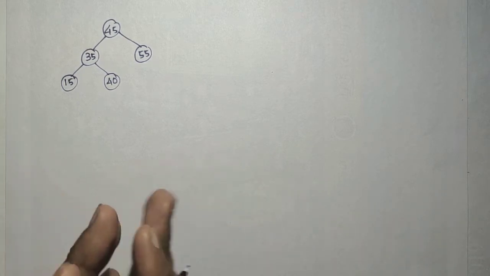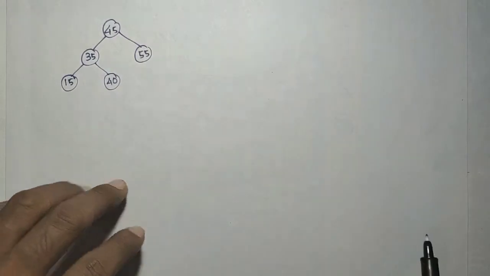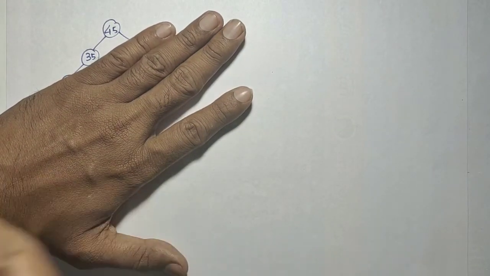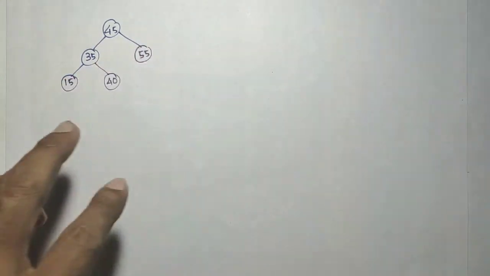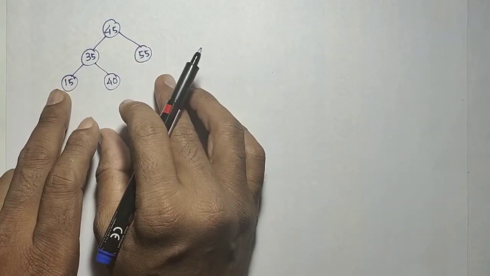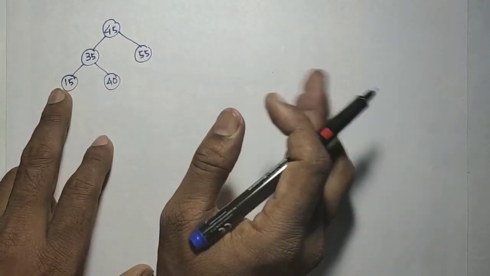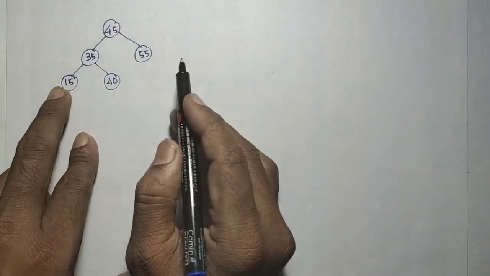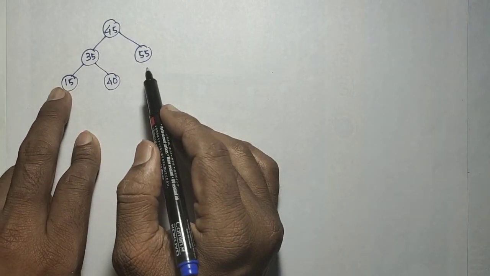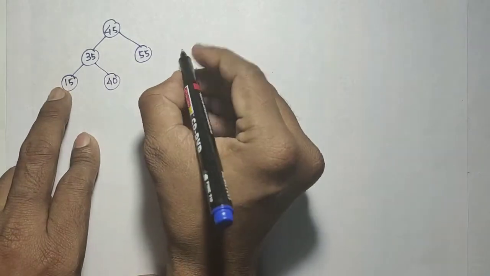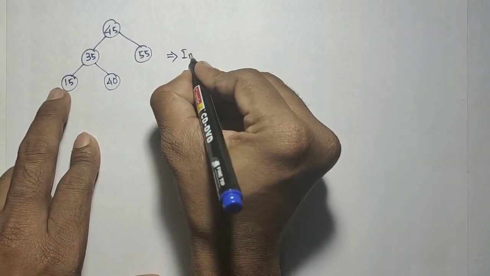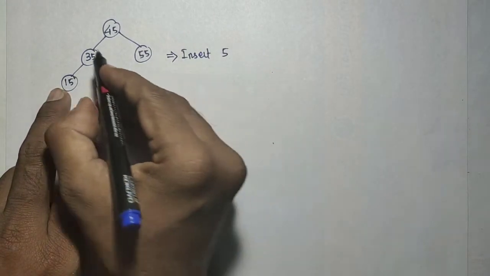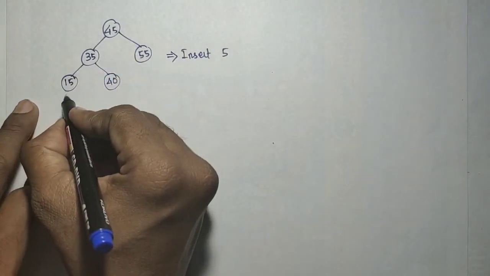Okay, consider this situation here, 45. Previously we only considered this one, correct? 45, 35, and inserting on the left like this. Now consider this. Is this balanced or not? While checking, it is a balanced one. Okay, so if you have a doubt, you just check yourself. It is an existing balanced binary search tree. Now I wanted to insert 5. Insert 5 means the position for that 5 is what? The left of the 15.